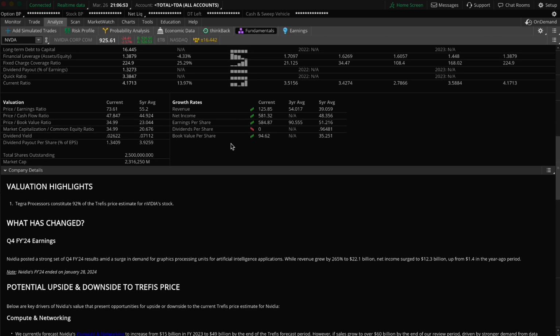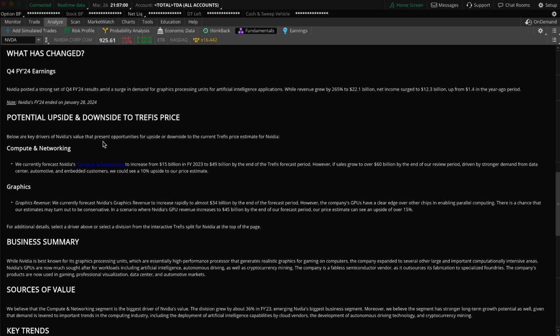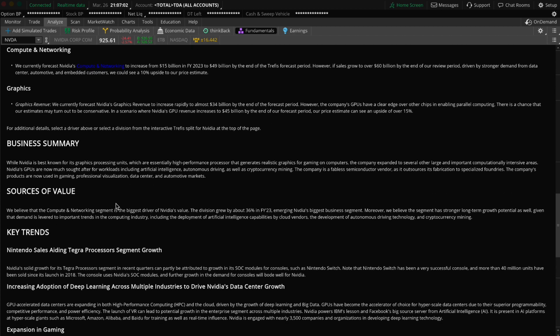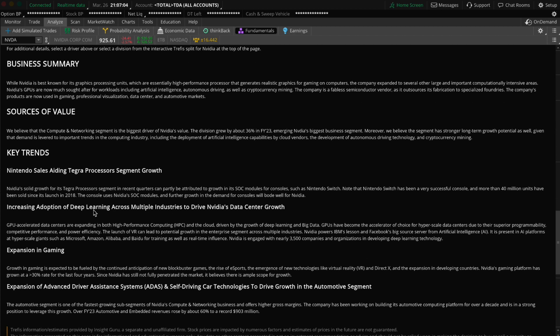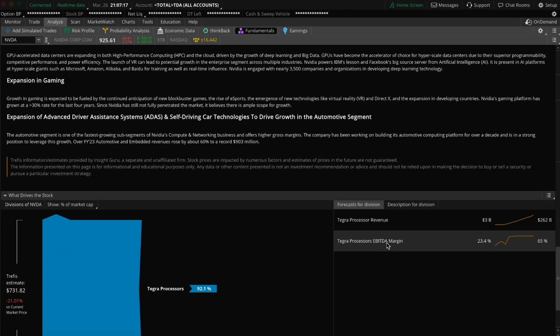And then when you scroll down a little more, it'll give you a lot more company details with highlights if it's a potential upside or downside. It'll give you key trends, and then if you scroll down even more, it'll break down the market cap for the actual stock for you. Okay, so this market cap right here, let's say we click on here and it will give you a forecast for that specific division. Okay, so let's say we go to Apple.